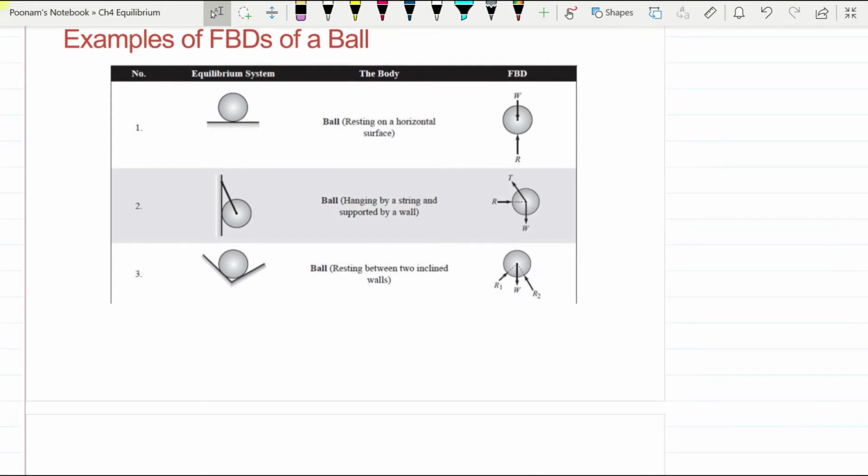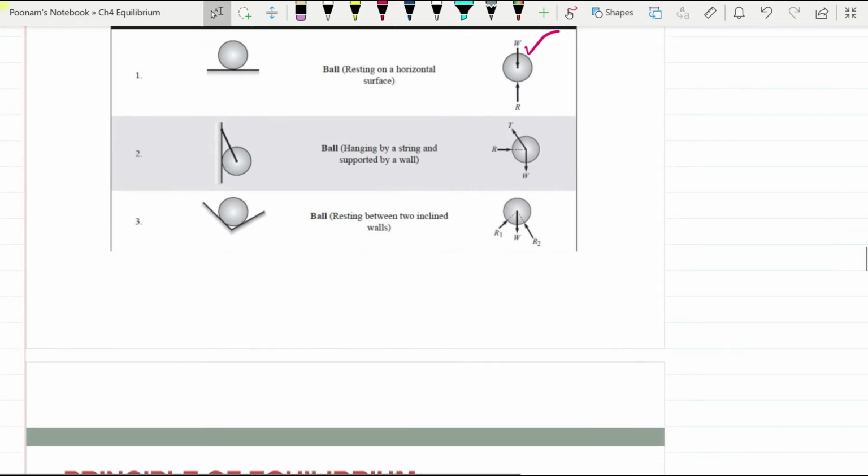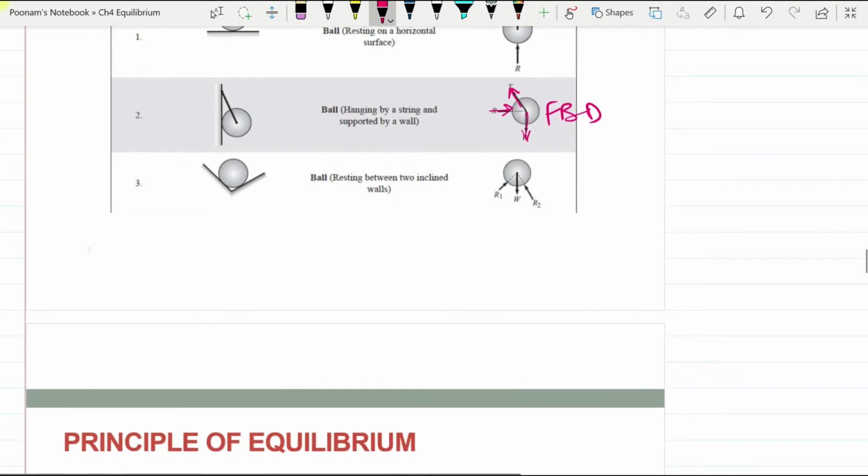So this is the first example. Here a ball is resting on the horizontal surface. The ball has its self weight which is acting vertically downward, and the surface on which it is resting will exert an equal and opposite reaction to the self weight of the ball. Here the ball is hanging by a string and supported by the wall. So the wall will generate the reaction and tension will be generated in the string, and weight will act downward. So this is the free body diagram showing all the forces acting on a body. We have isolated the body and all the forces are shown here.